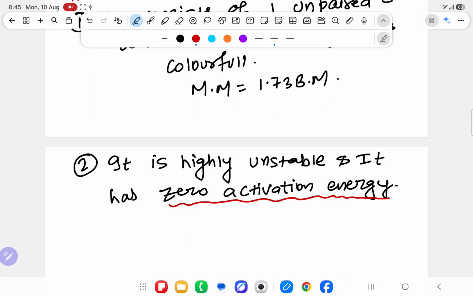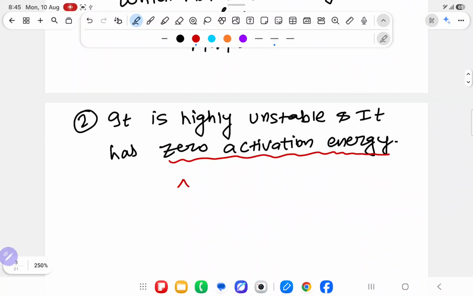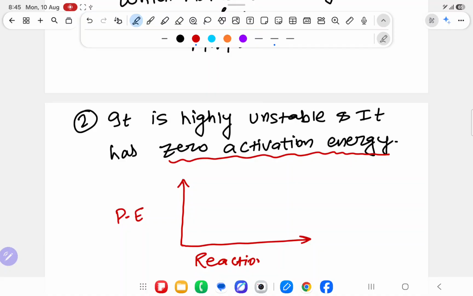First important question in advance has been asked. What is the activation energy of free radical? It has zero activation energy, so whenever you draw the graph for potential energy versus reaction coordinate, the graph will come like this. Previously potential energy is high, and suddenly it will become low because of zero activation energy. It will not wait for anything.